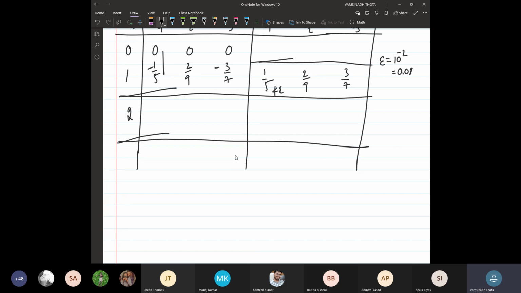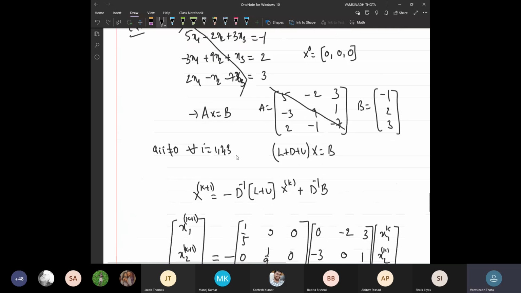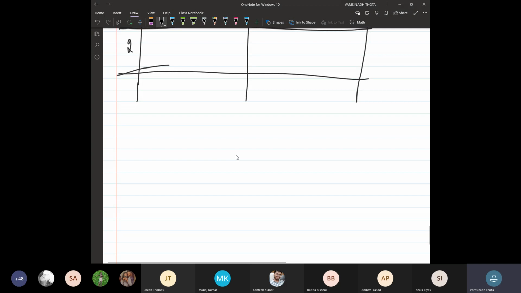Now let us see what is actually going on inside the process. In the Gauss-Jacobi method, though I have explained it in the matrix form, it can also be expressed using its algebraic equations, the system itself. For example, a11 times x1 plus a12 times x2 plus and so on plus a1n times xn is equal to b1.